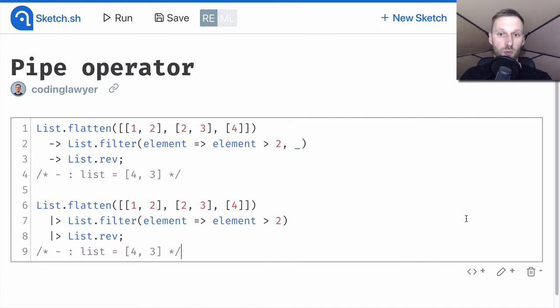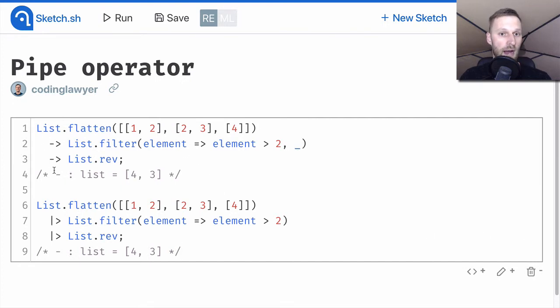As you can see, we are not using the placeholder when calling the list.filter anymore. This is because this pipe operator applies the value as the last argument of a function. So we don't need to use a placeholder because this operator applies the list as the second argument to list.filter automatically.